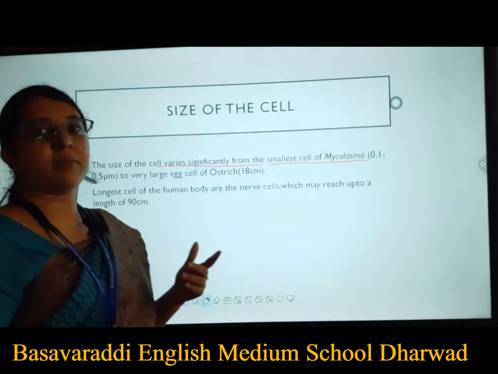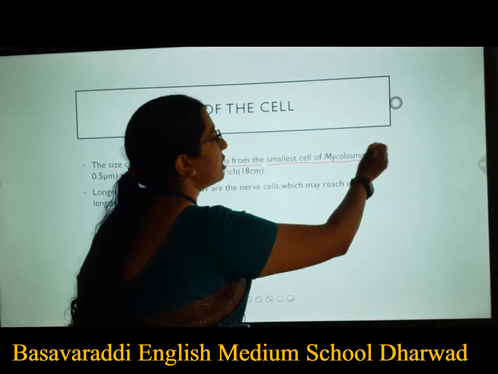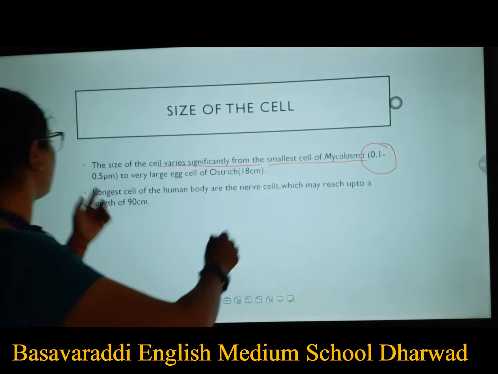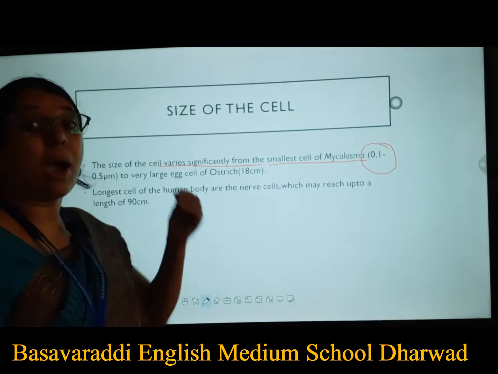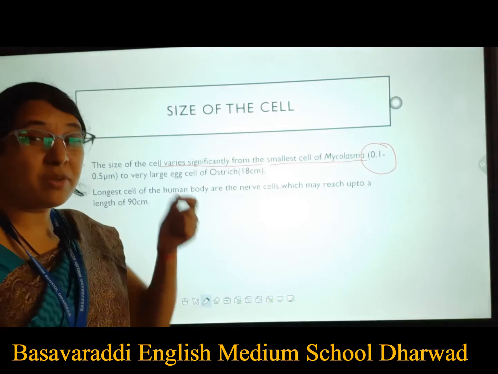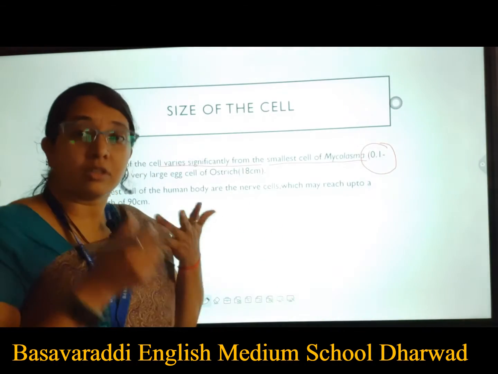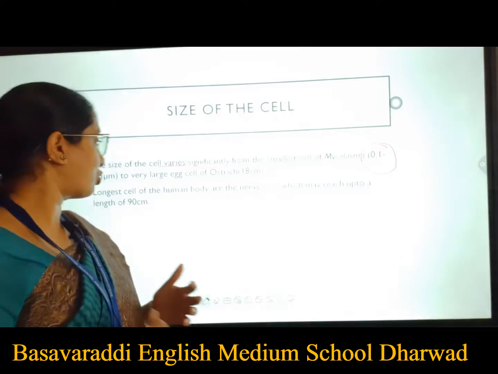Mycoplasma is a microorganism having a size of 0.1 to 0.5 micrometers. You can't see it with your naked eyes, you have to observe it under the microscope only.